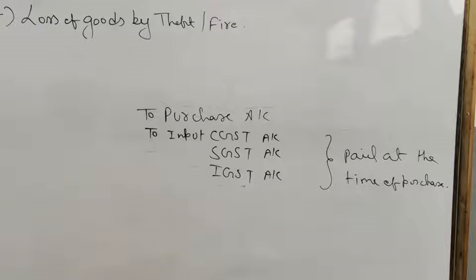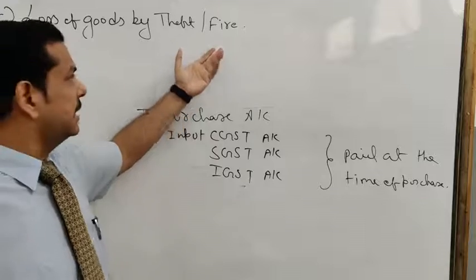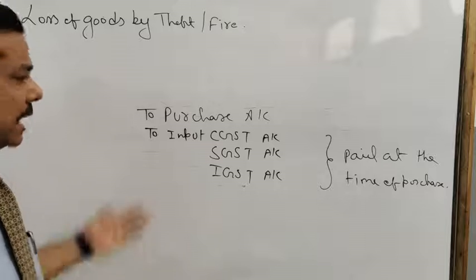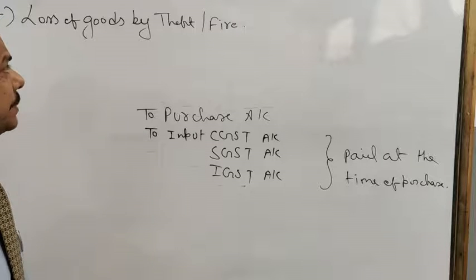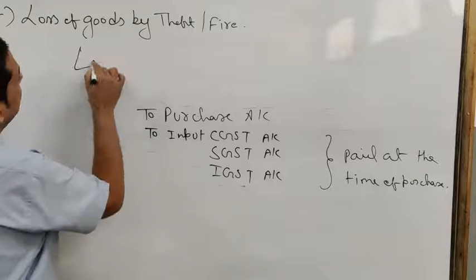Again, it's an abnormal loss. Though we have studied several types of provisions and precautions required to mitigate this, these things are still going to happen. Theft means stealing, and fire occurs due to any mishap, short circuit or negligence of any person. Even after taking several precautions and insurance policies, this may happen because of human ignorance. Clear?